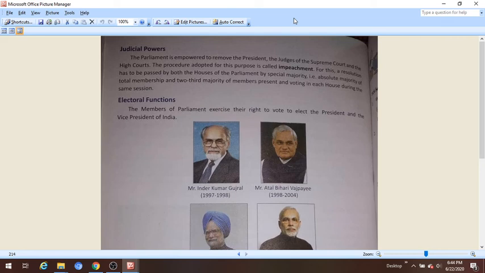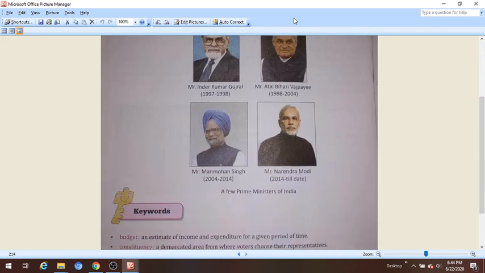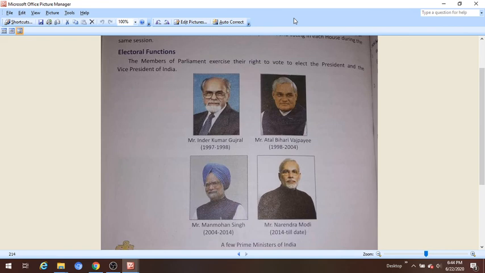And electoral functions. The members of Parliament exercise their right to vote to elect the President and Vice President of India. Means all the elected members can participate in the election of President and Vice President of India. So that's all in this chapter. In the next video we will talk about the question answer of this chapter.